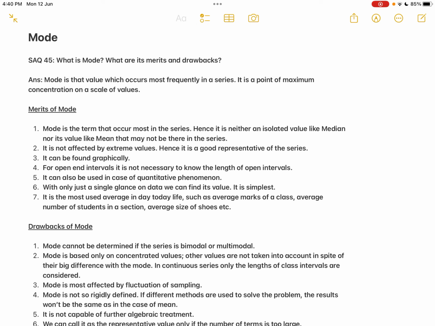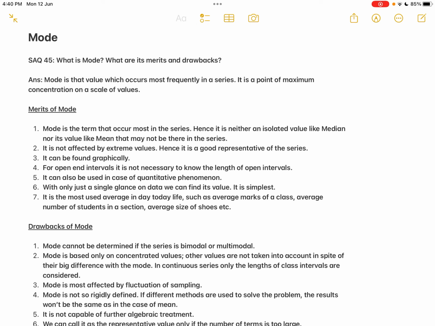Whether the other values are very high or very small or very large, the mode is not affected. So it can be an advantage and it can also be a disadvantage, because it is not representing the extreme values. In that way it can be a disadvantage. Otherwise it can also be an advantage, because it is not affected by extreme values, either a very small value or a very large value.